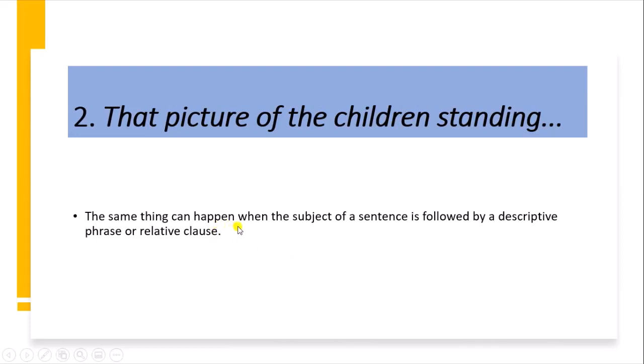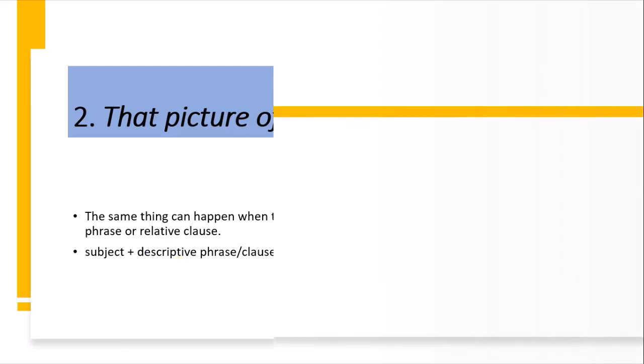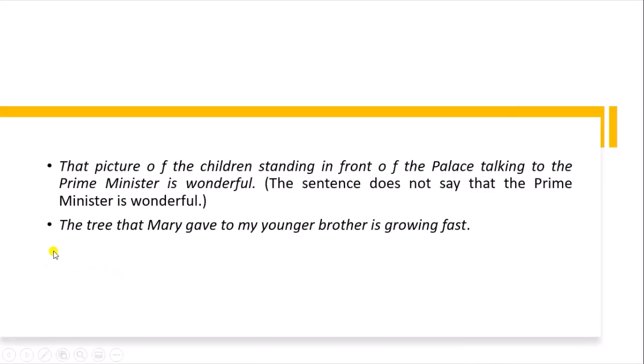The same thing can happen when the subject of the sentence is followed by a descriptive phrase or relative clause, like subject plus descriptive phrase or clause plus verb. So we will use descriptive phrase or clause instead of adverb clause. Like: that picture of children standing in front of the palace talking to the Prime Minister is wonderful. This sentence doesn't mean that the Prime Minister is wonderful, but the picture of the children. The tree that Mary gave to my younger brother is growing fast. So it is the tree growing fast, not Mary.